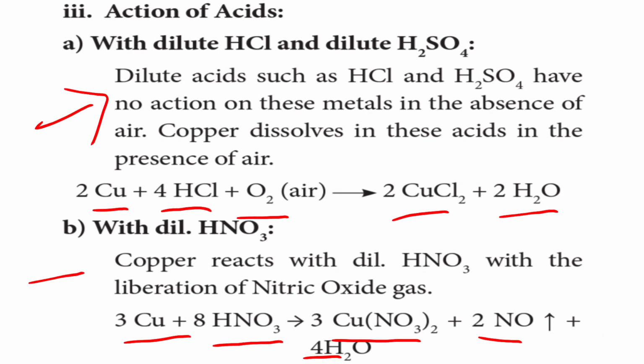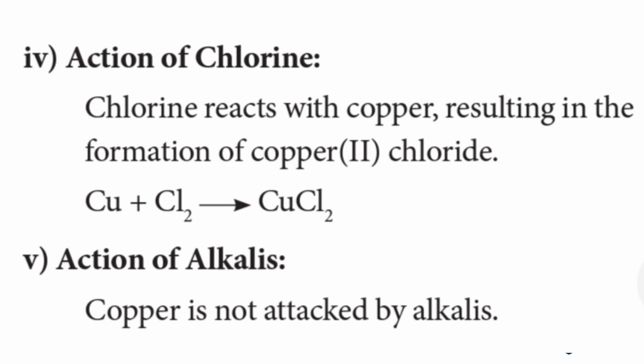With dilute HNO3, the copper forms copper nitrate and nitric oxide gas is evolved. It is liberated from this reaction. Liberated and evolved have the same meaning.